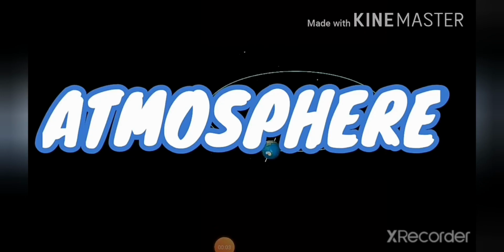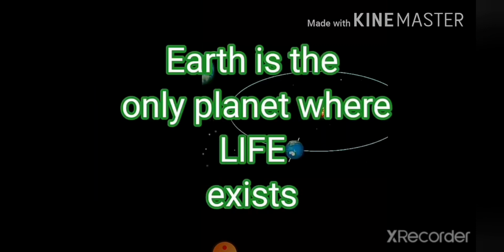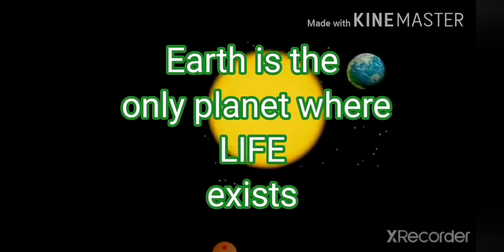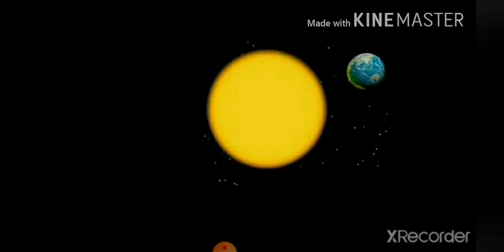We know that Earth is a planet in the solar system. Earth has a unique feature, that is the existence of life. Why does life exist on the Earth? Why do other planets not have the presence of life? The main reason is the presence of atmosphere.